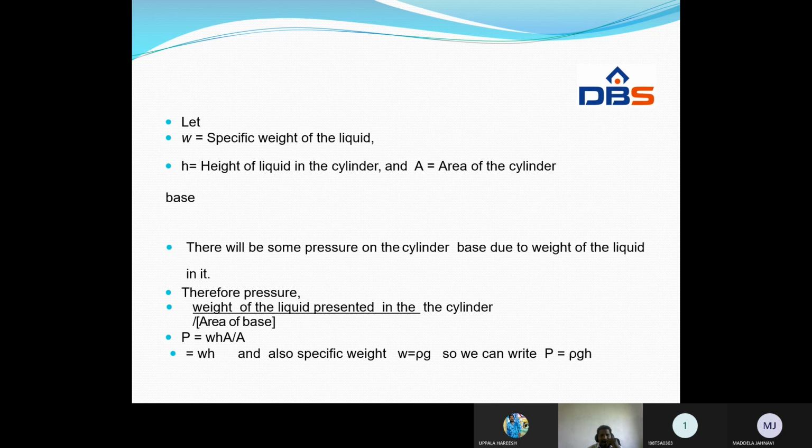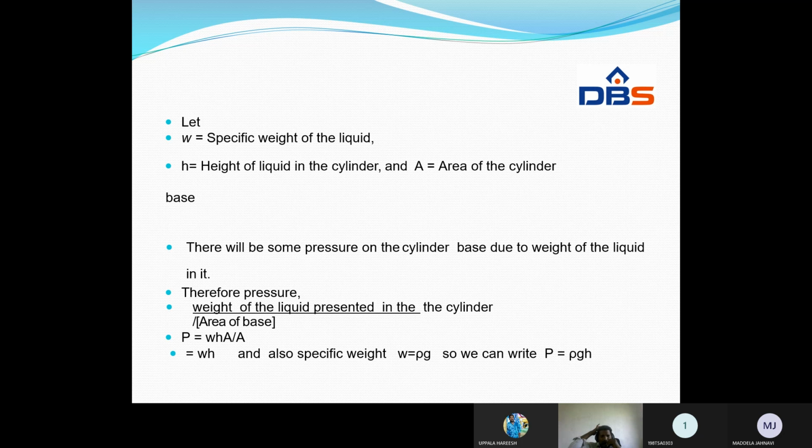Let W be the specific weight of the liquid, H the height of the liquid in the cylinder, and A the area of the cylinder base. There will be some pressure on the cylinder base due to the weight of the liquid in it. Therefore, the pressure is equal to the force due to its height in the cylinder divided by the area.